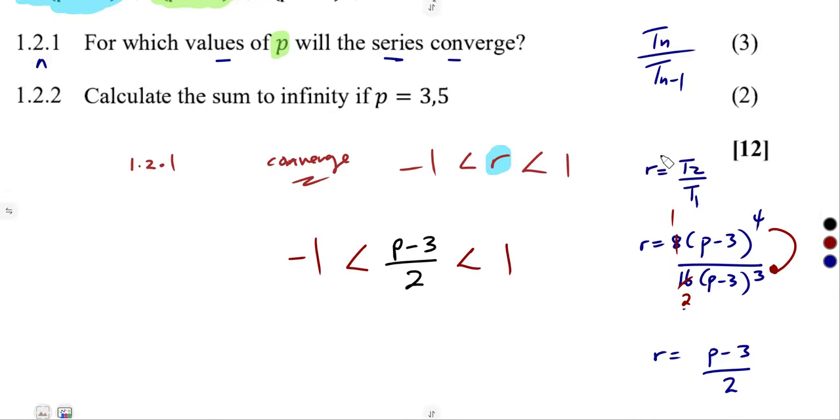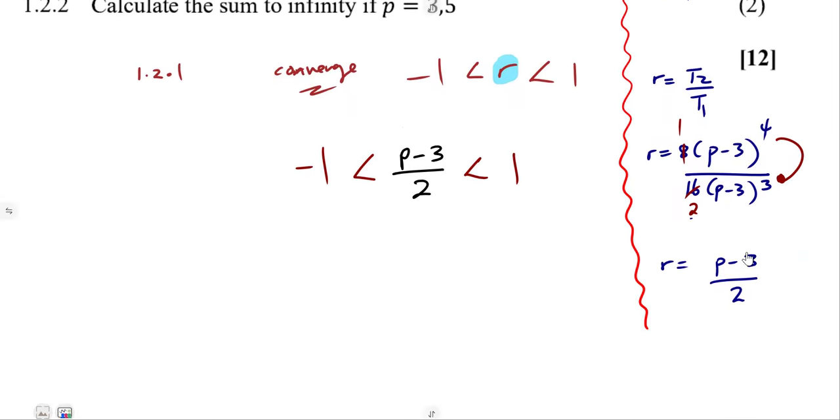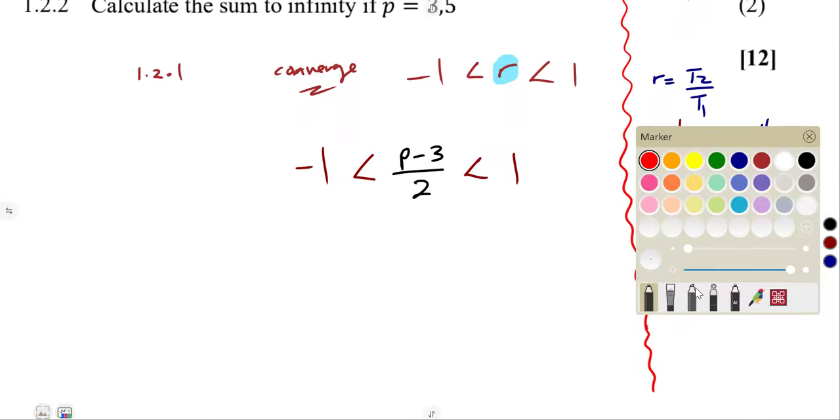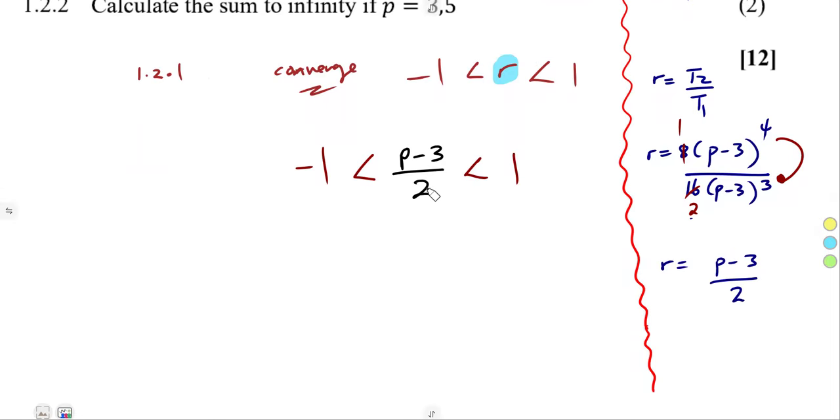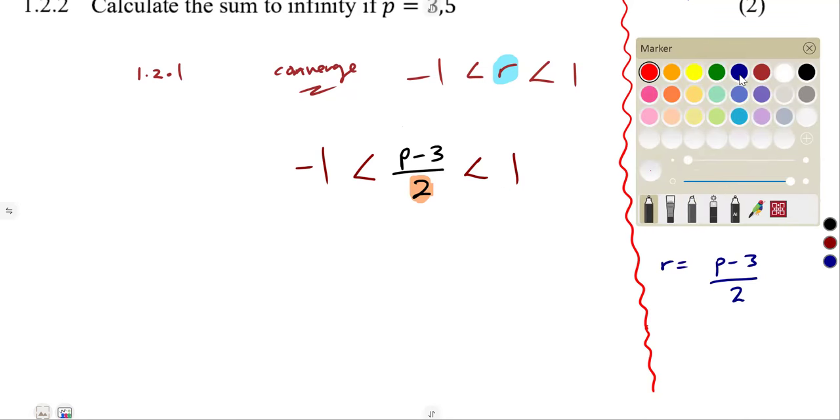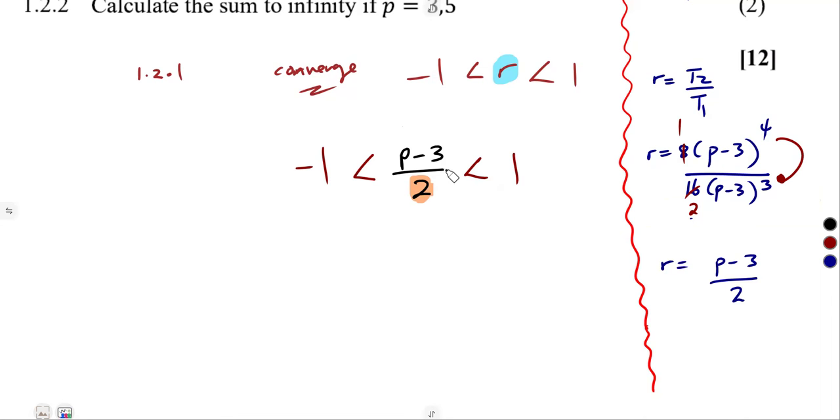That one is going to give us the possible values of p as part of our inequality, all right? So let's get rid of the denominator first. There is a 2 here. This is a whole number, so we're just going to consider that 2. So to get rid of this, we must multiply by 2. But whatever you do here must be done on the other side of the inequality and also on the other side of the inequality. So you have to multiply by 2. Sorry, this was going to cancel and you remain with